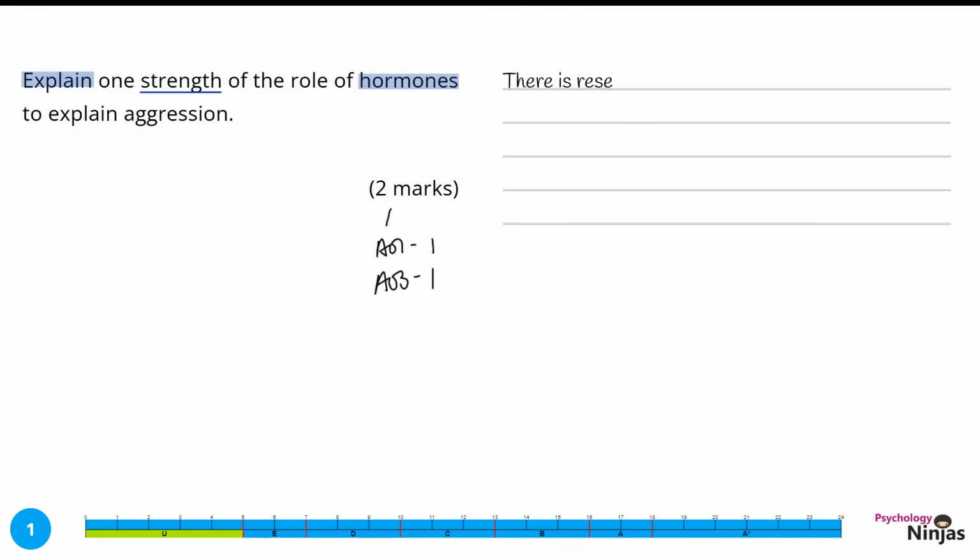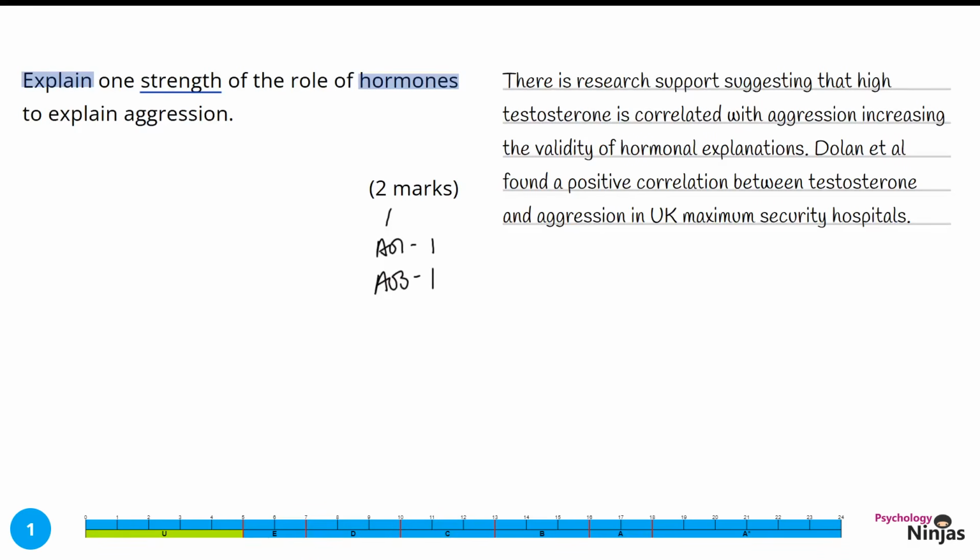Let's have a look at a response. There is research support suggesting that high testosterone is correlated with aggression, increasing the validity of hormonal explanations. Dolan et al. found a positive correlation between testosterone and aggression in UK maximum security hospitals.